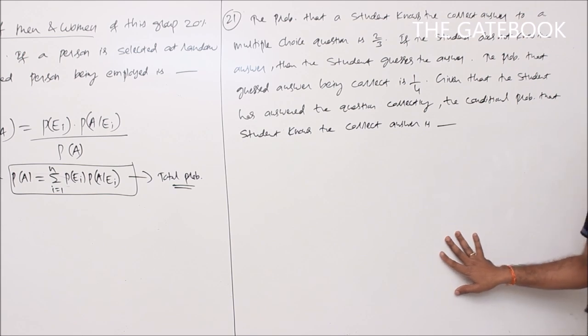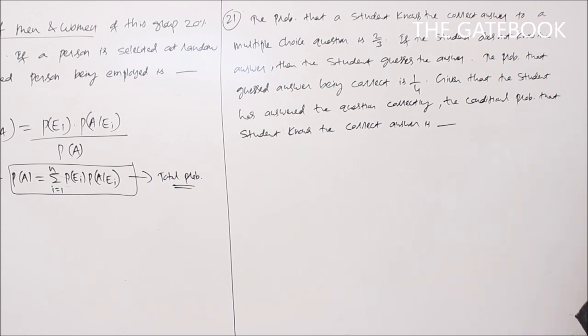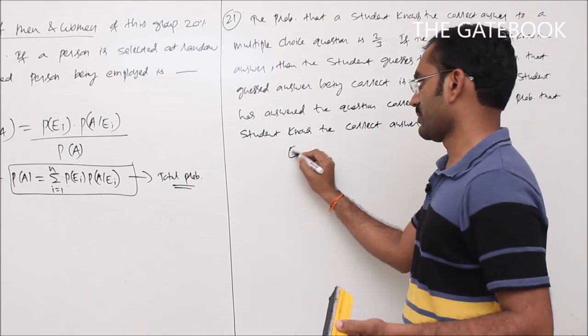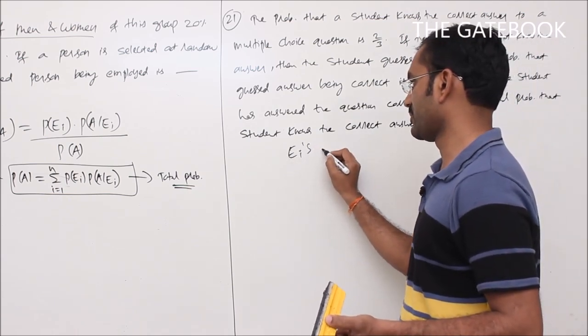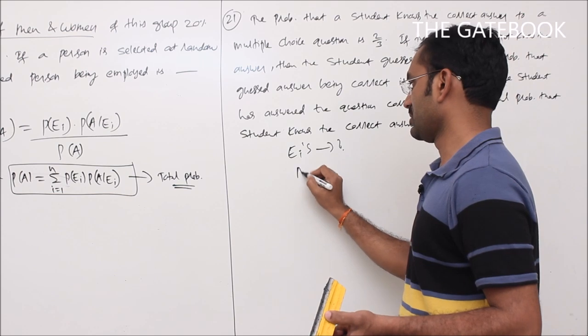So it is also an application of Bayes theorem. See, how can I apply Bayes theorem here? To apply Bayes theorem, I said we have to identify two things. The first thing is the Ei's. What are the Ei's in the given problem? And what is A in the given problem?